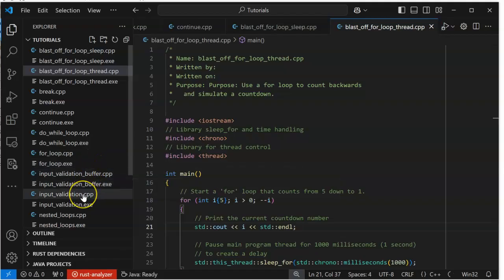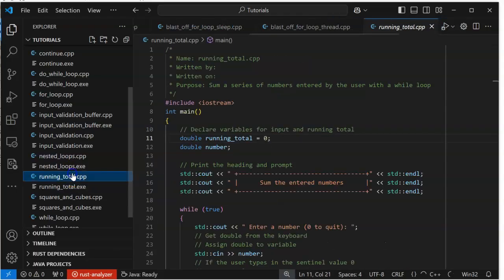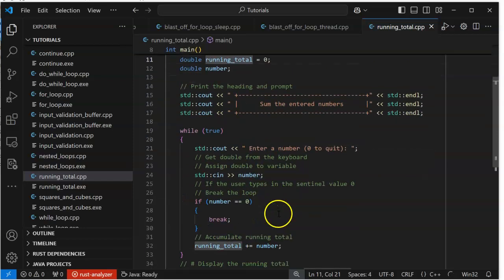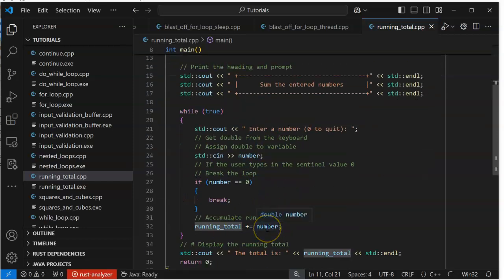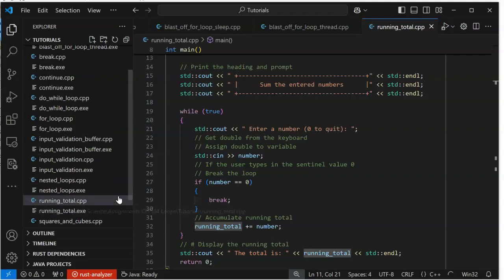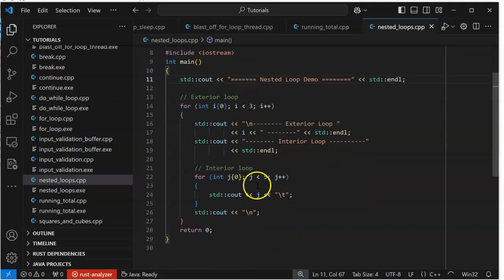Oh, input validation. Running total is one that we've done before. We have a running total. We have a number that users are entering. We enter the number. We do plus equals. Ooh, that's not any different than stuff we've done before. Running total, no problem. What else do we have here? Nested loops are always fun. We have a loop, and then inside that loop we have another loop. Well, when would we use this?